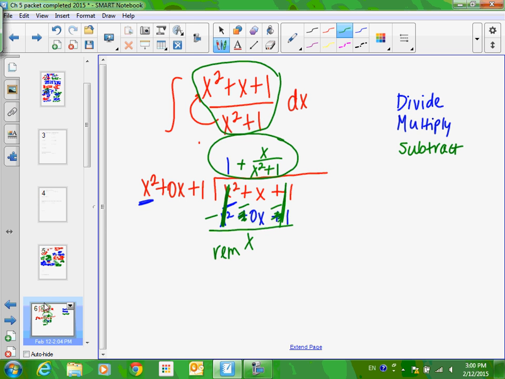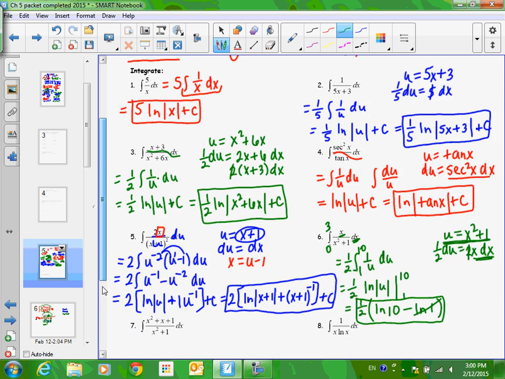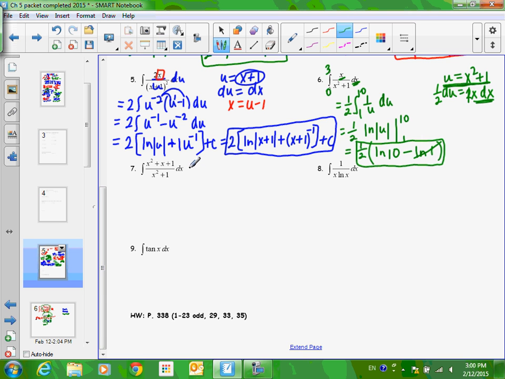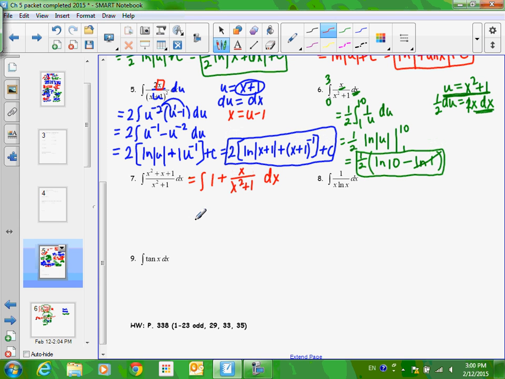Okay, so let's go back to our problem. And what I want to do is rewrite this in this other form, which was 1 plus x over x squared plus 1 and then a dx. So I have 2 pieces now, okay? I got to integrate the 1 and I got to integrate the x over x squared plus 1. Okay, which one's easier to integrate? Like what I'm saying is you got 2 things here you got to integrate, and we're going to integrate them independently. That's what pluses and minuses do. It splits it up kind of into 2 problems.